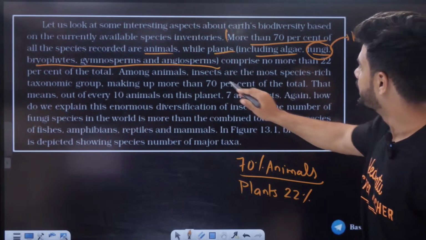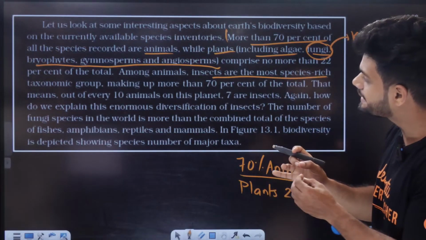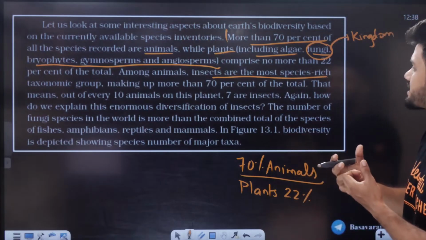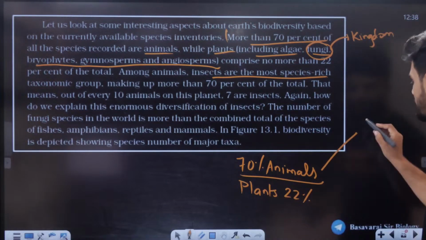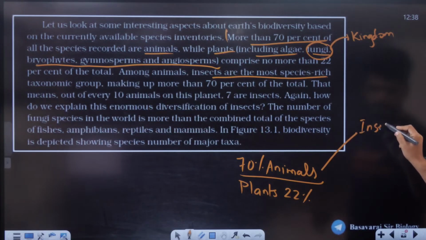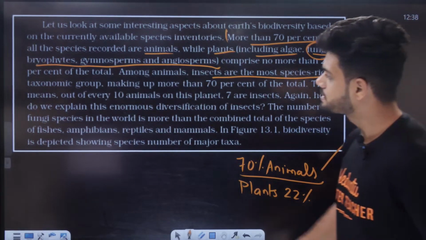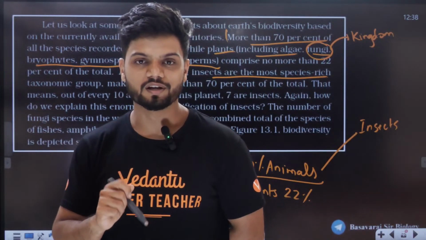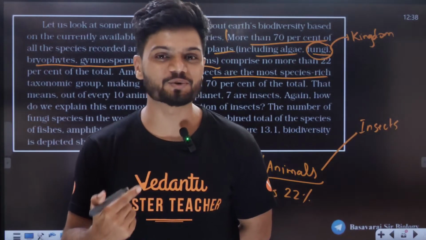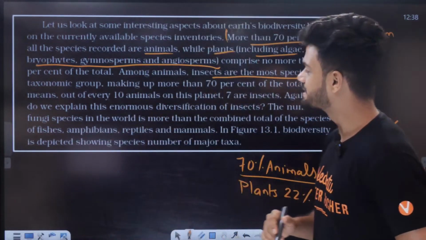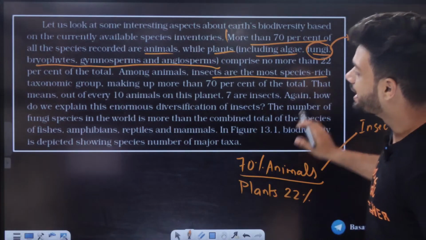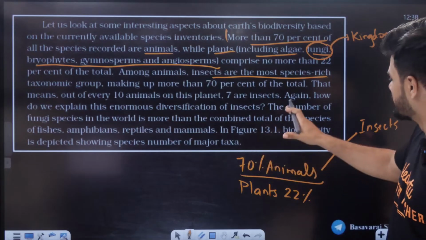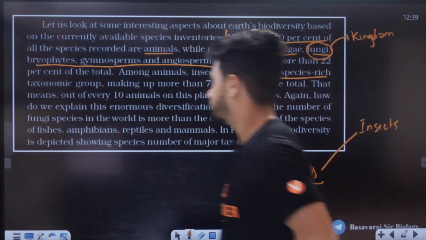Insects are the most species rich taxonomical group, making up to 70% of the total animals. So in animals, the highest is insects. That is, out of every 10 animals, think of us students here: out of all of us, 10 students, 7 are insects. Again, how do we expect this enormous diversification of insects? Because of evolution.